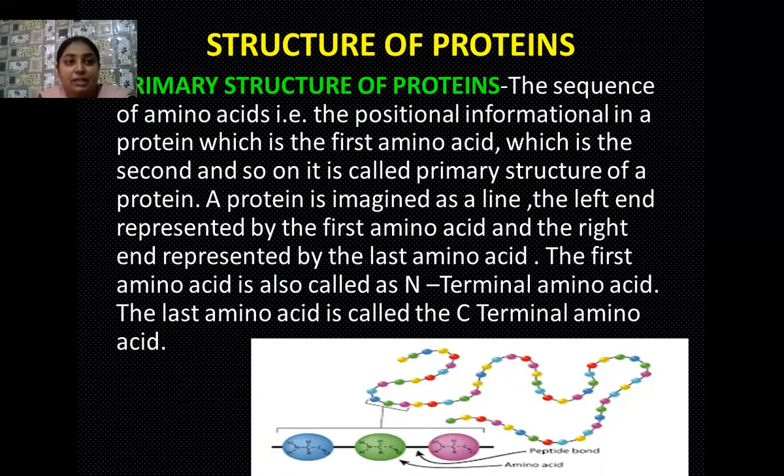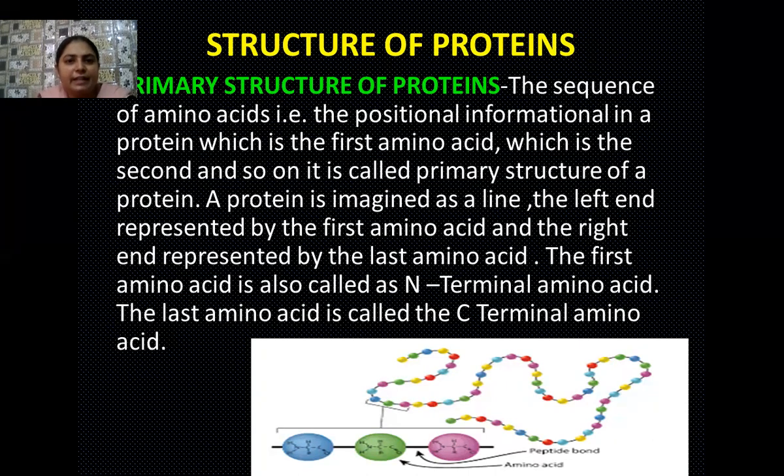It gives us information regarding the position of the amino acids, that which amino acid is present at the first position, and what is the amino acid that is next to it. And in this way, how many amino acids are present one after the other.